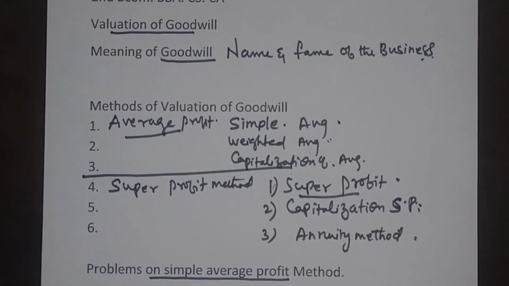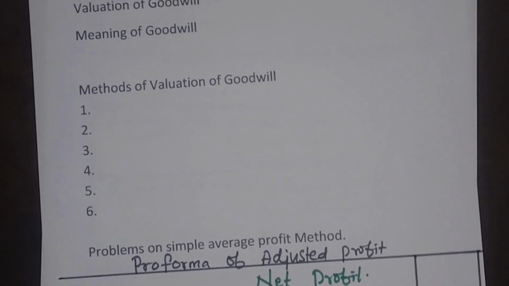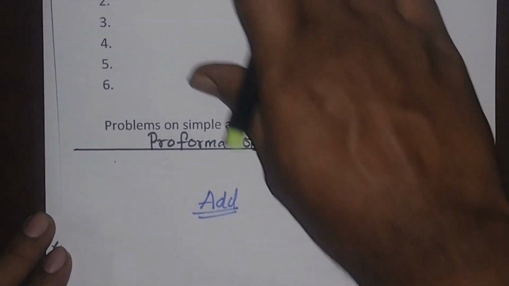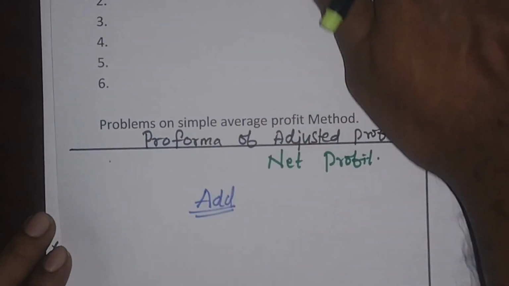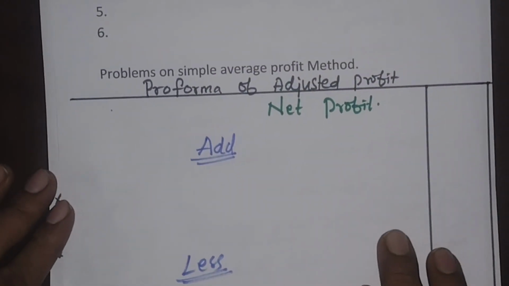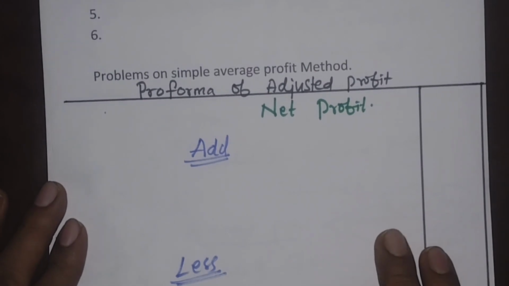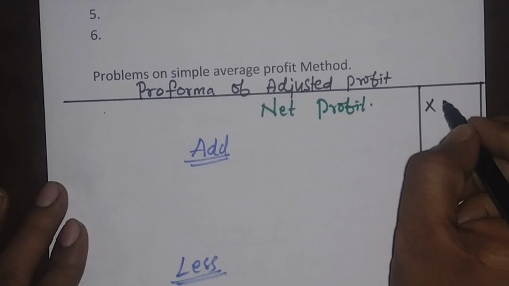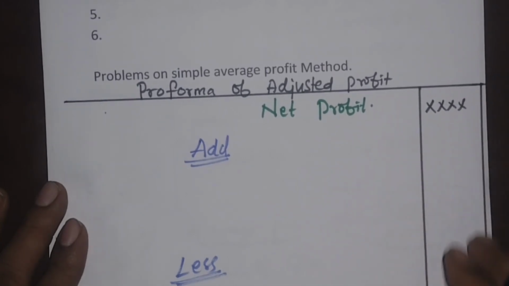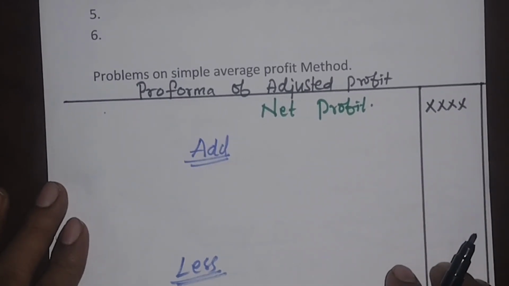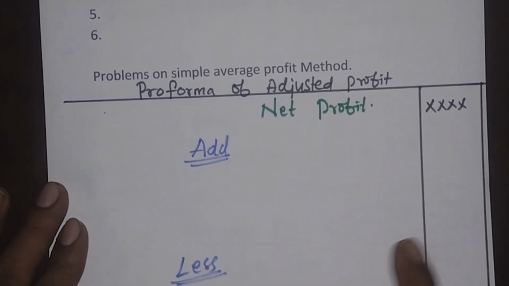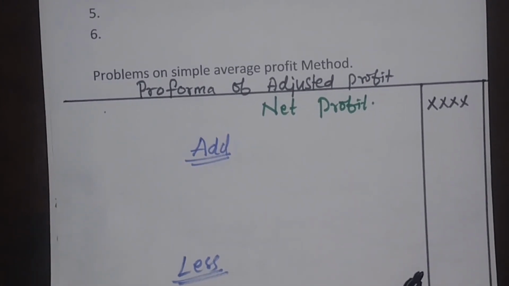Now coming to what is this adjusted average profit, or adjusted profit, or future profit? Very simple. For example, some 3 to 4 years' profit will be given, which we have to add here. Now I am showing it with a single column. When we do the problem, if 4 years' profit is given, we will add 4 columns. 3 years' profit means we add 3 columns. 2 years' profit means we take 2 columns.